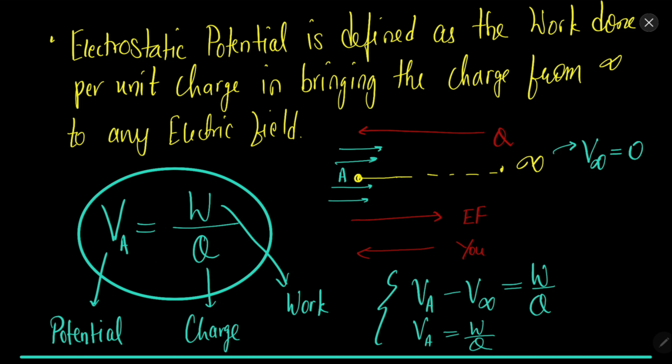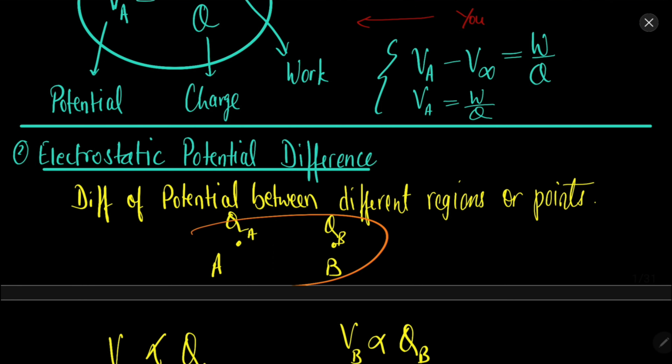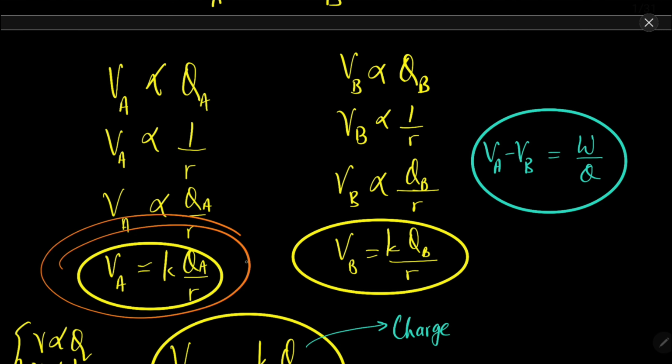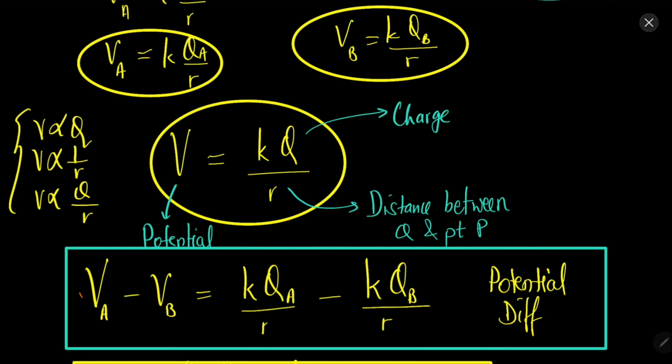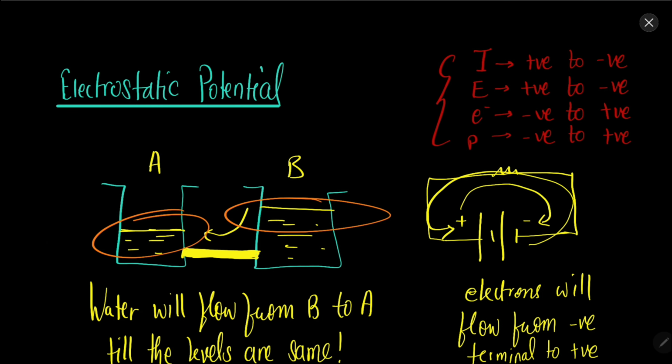So what is potential? Potential is the work done in moving a charge. Okay, work done per unit charge is the potential. And what is potential difference? The difference between the potentials of 2 points is called the potential difference. For example, let's say potential at A is this and potential at B is this. So the potential difference is the difference of the potentials at the 2 points. Here the potential of B is more than the potential of A. So whenever we have a potential difference, what will we have? We will have a flow.